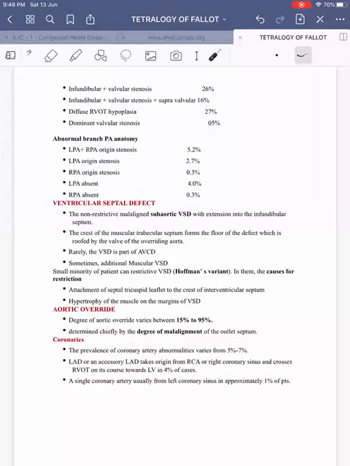Then coming on to RV hypertrophy, Prabhati madam asked the question, what is the reason for RV hypertrophy? It is because of the failure of regression of intrauterine RV dominance, because the RV is exposed to high pressure systemic circulation. In intrauterine life, the RV will be carrying out the entire circulation.